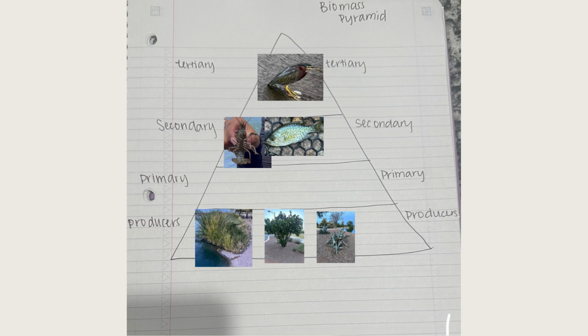And lastly, I put the green heron at the top as the tertiary consumer because it feeds on secondary consumers, so it occupies a higher level on the biomass pyramid. The green heron preys on secondary consumers like the crawfish and bluegill and any other small fish or amphibians.